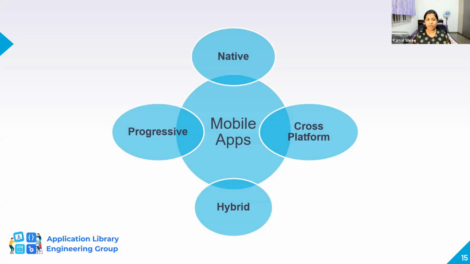So, okay, I understood mobile apps. I understood the statistics. It's not dipping down. It is increasing and being used at a very rapid rate. Now, what are the different types of applications that we can come up with? We have native, we have cross-platform, we have hybrid, and we have progressive web app.